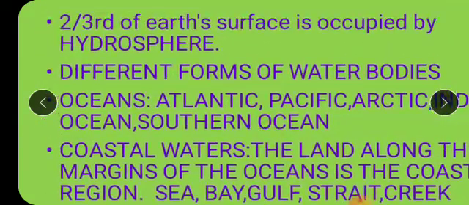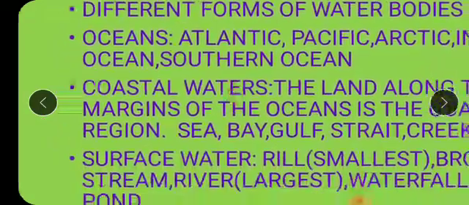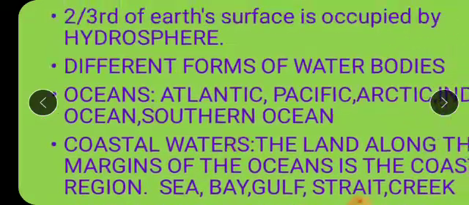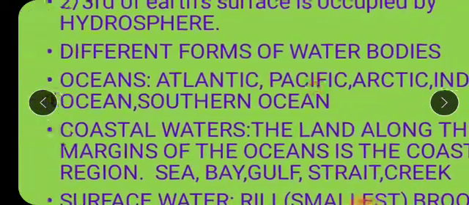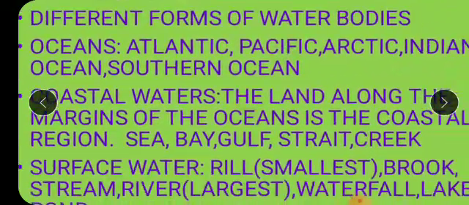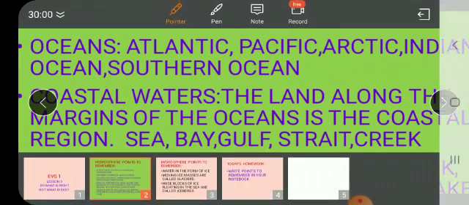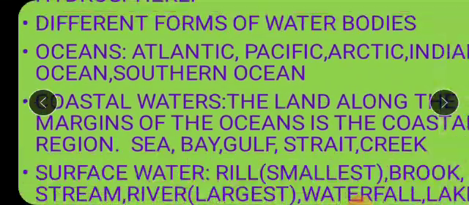So which are the different forms of water bodies? Oceans, coastal waters. So oceans, which are the major oceans? Atlantic, Pacific, Arctic, Indian and Southern Ocean. Which are the coastal waters? Examples: sea, bay, gulf, strait and creek. These are the coastal waters. Okay,